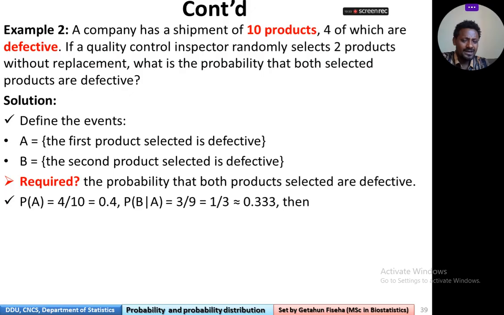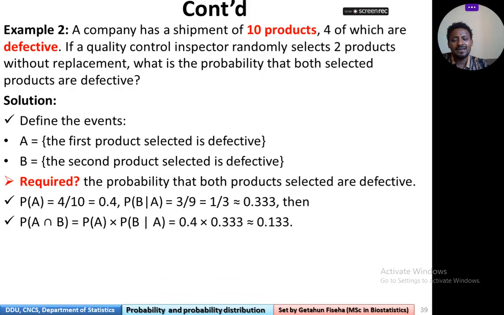Since in total there were 10 products, but we have already selected one defective, the remaining defective are 3 and the remaining products are 9. So probability of B given that A is equal to 3 over 9, which is 0.33.